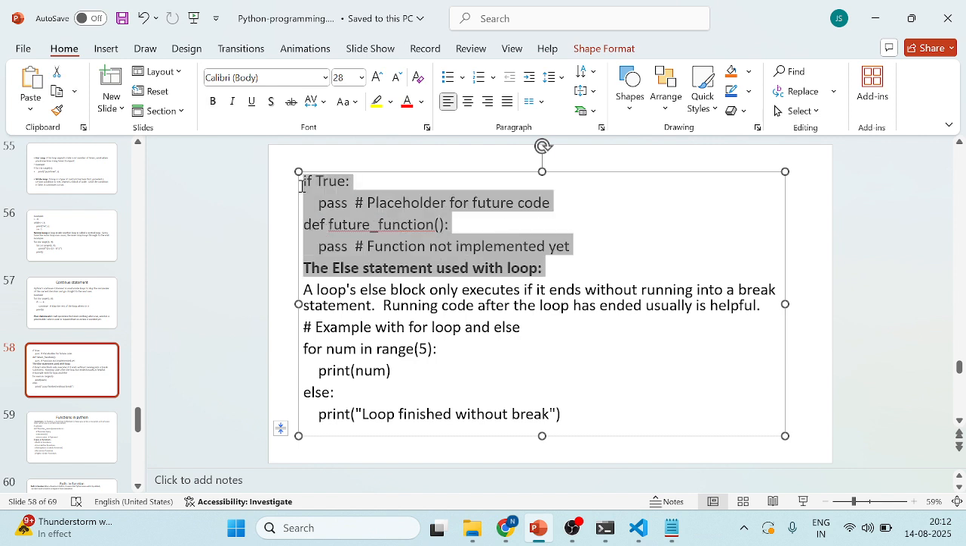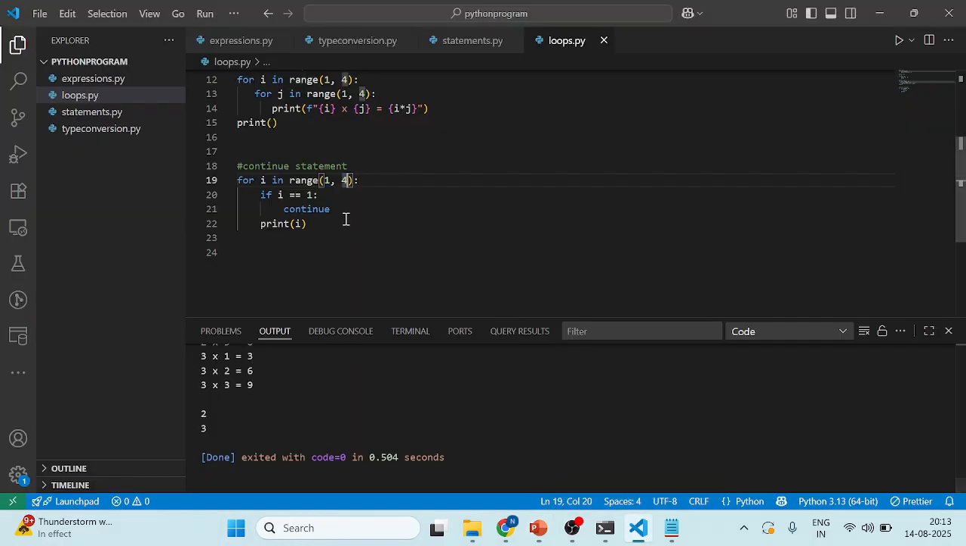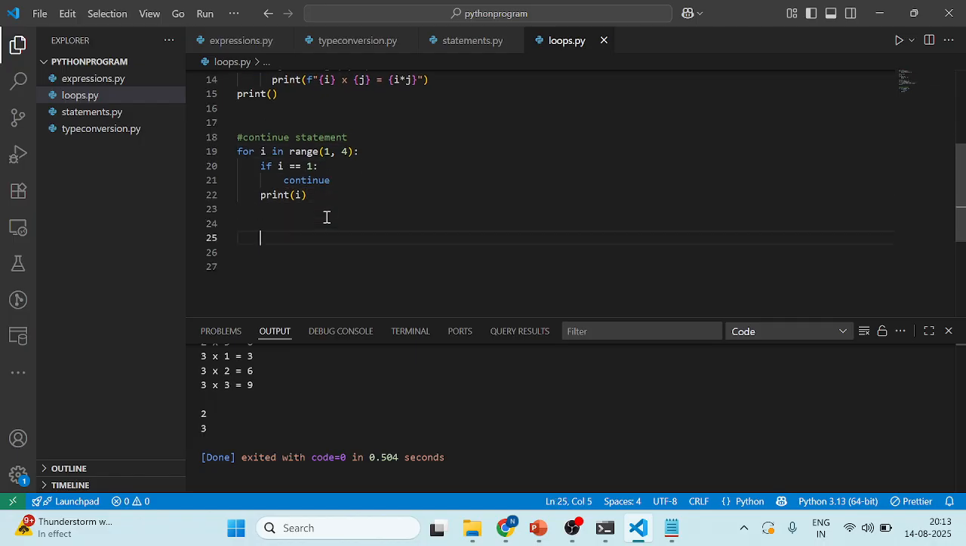So we are not writing anything here. The future code will take anything here. So for future code we are using the pass statement. We are not passing any arguments and parameters over there. Okay, pass statement.